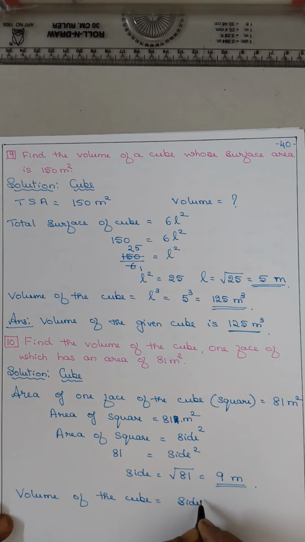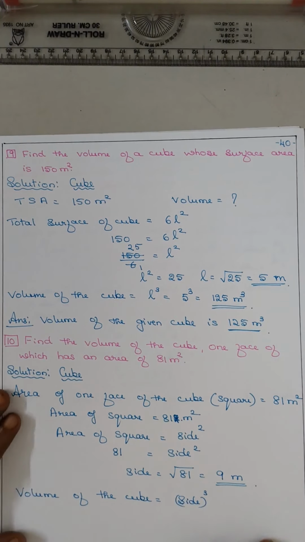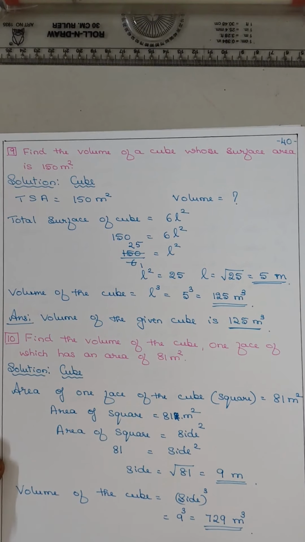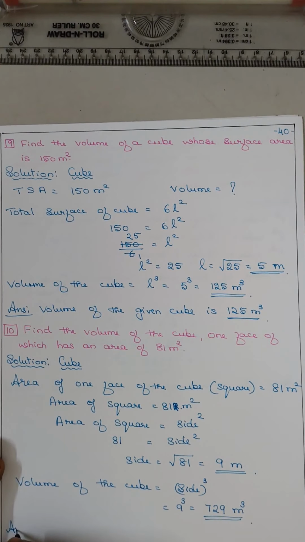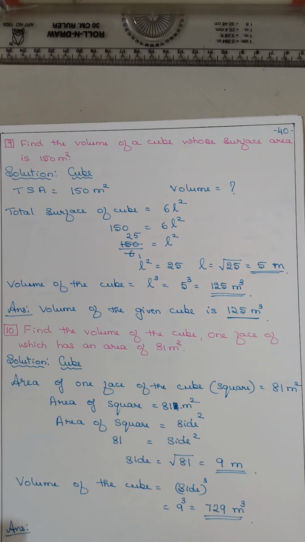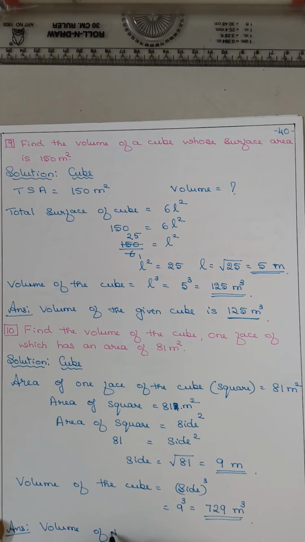Side cube. It is 9 cube. 9 9s are 81. 81 9s are 729 meter cube. Hope it is easy. Answer: volume of the given cube is 729 meter cube.